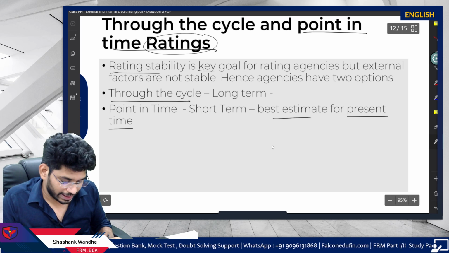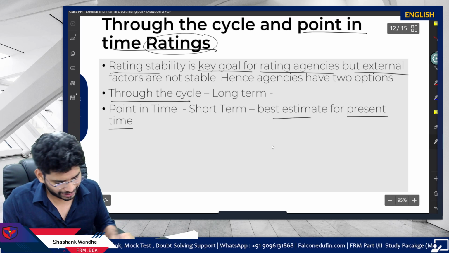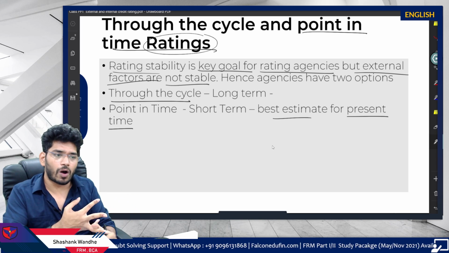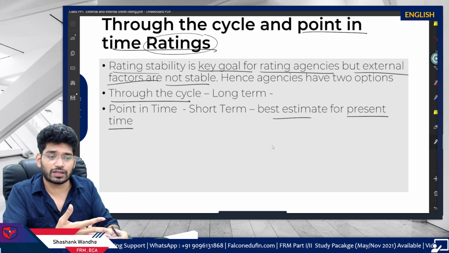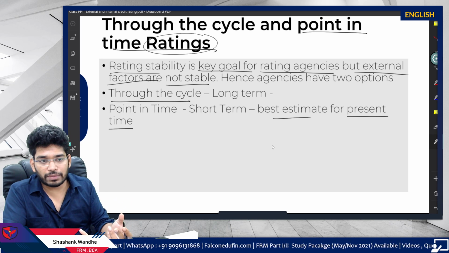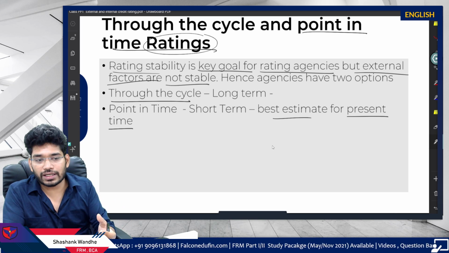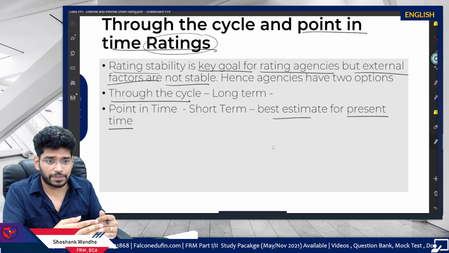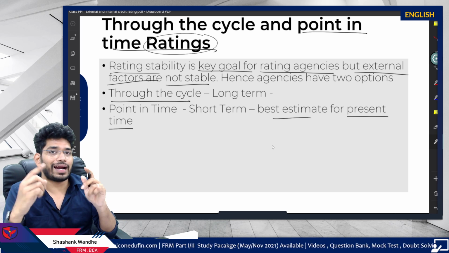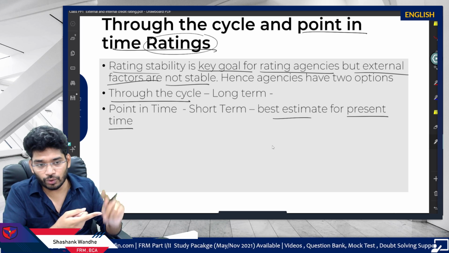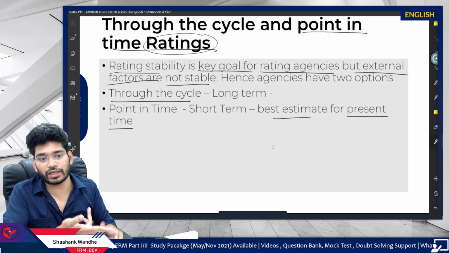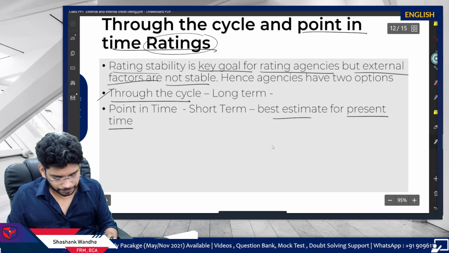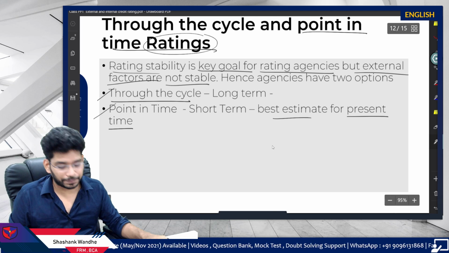So rating stability is the key goal for the rating agencies, but the external factors are not stable, like the economy, business policies, and competitors. All these things are not stable, right? So it affects the rating agencies. There are two types of rating systems given: through the cycle and point in time. It is not necessary that both ratings are provided. The majority of the agencies go for through the cycle, and point in time can also be provided.